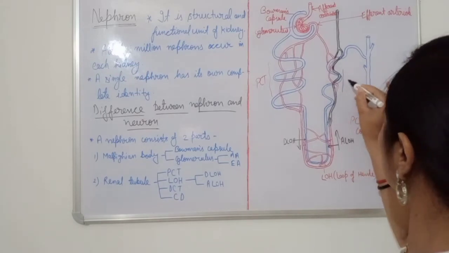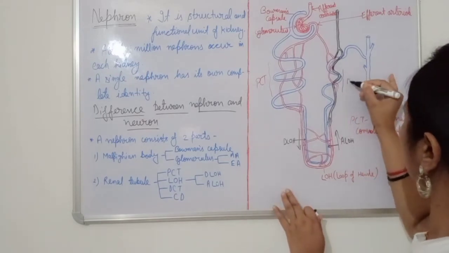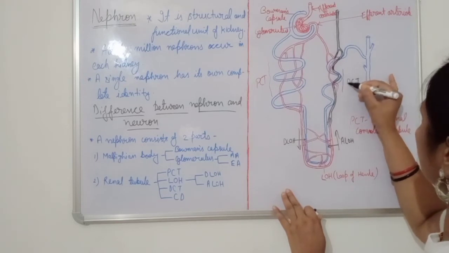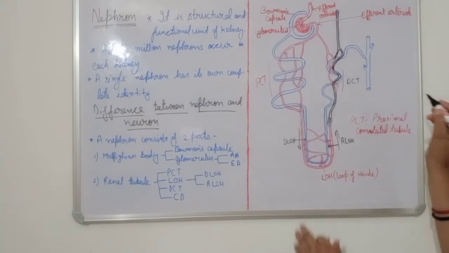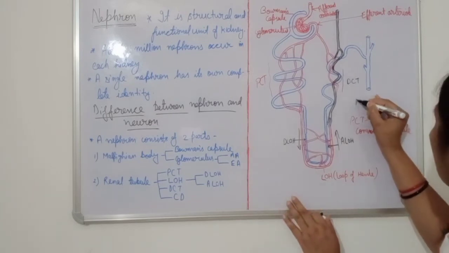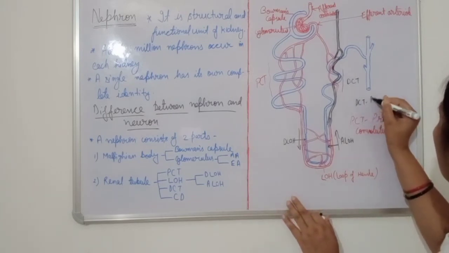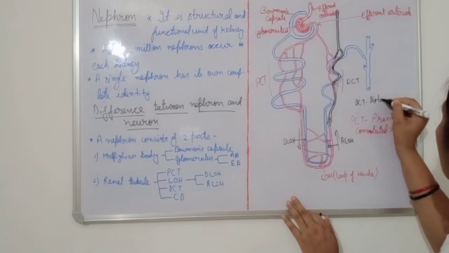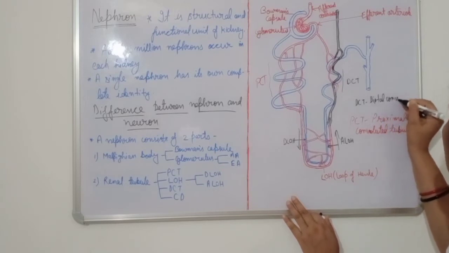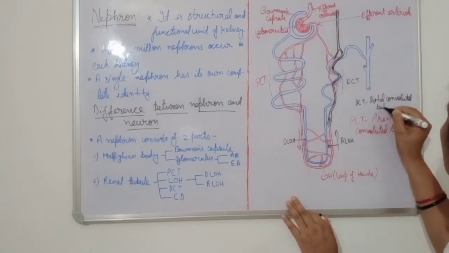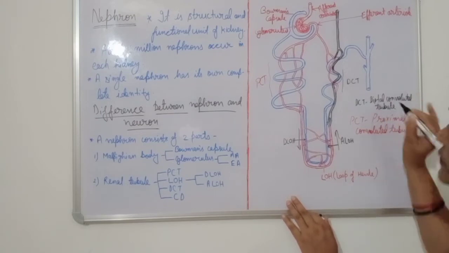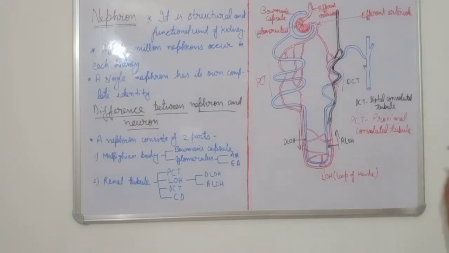This one is known as DCT, distal convoluted tubule. All of you are understanding? All of it is visible?